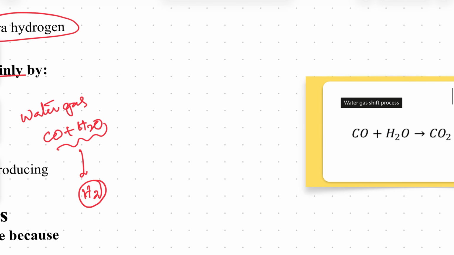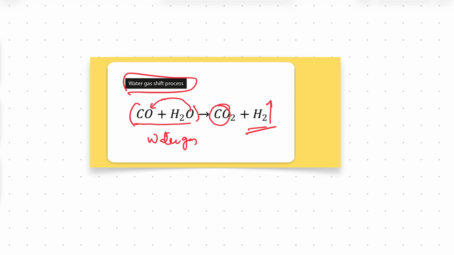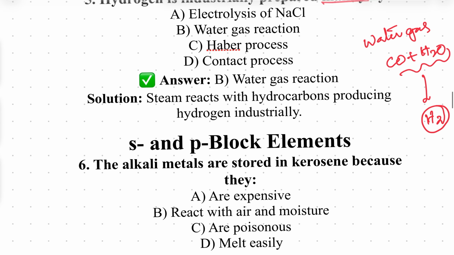So, we'll see one small equation for this. See, this is carbon monoxide plus water, which is called what? Water gas. This is water gas. Now, from the water molecule, one oxygen is replaced. Means this moves, and carbon dioxide is formed. Remaining is what? Hydrogen gas. Like this, it is called the water gas shift reaction. Shift: the oxygen is shifted from the water molecule to carbon monoxide. Then we get hydrogen. This is the industrial preparation of hydrogen.